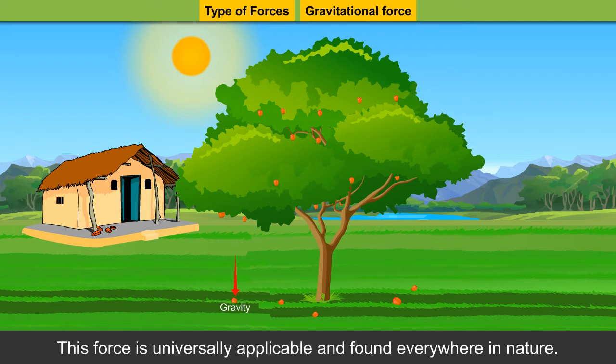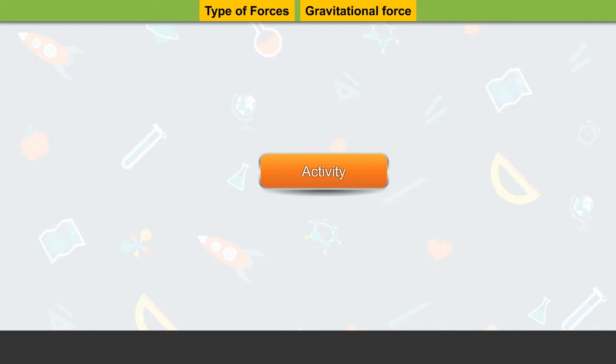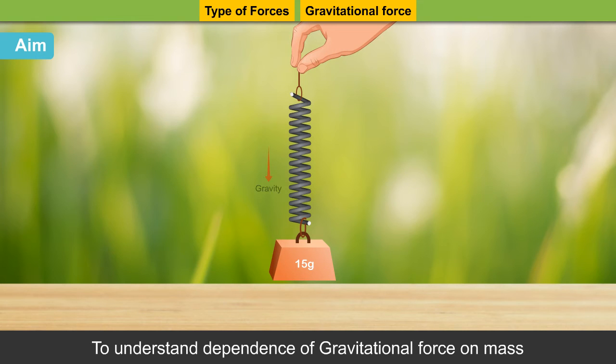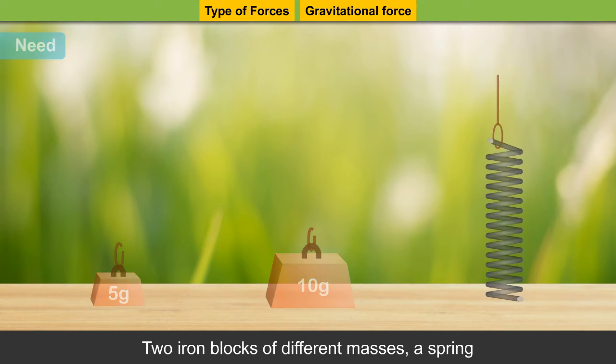This force is universally applicable and found everywhere in nature. Note: the gravitational force of the earth is the key factor behind keeping the air in the atmosphere. Activity. Aim: to understand the dependence of gravitational force on mass. Need: two iron blocks of different masses, a spring.